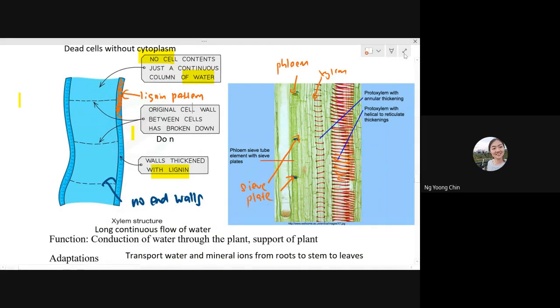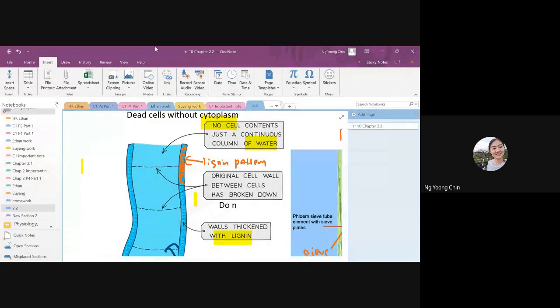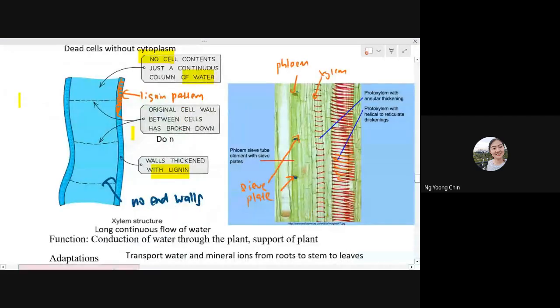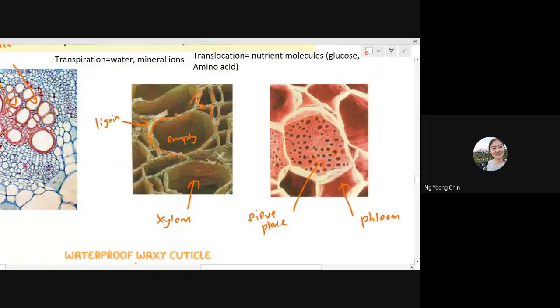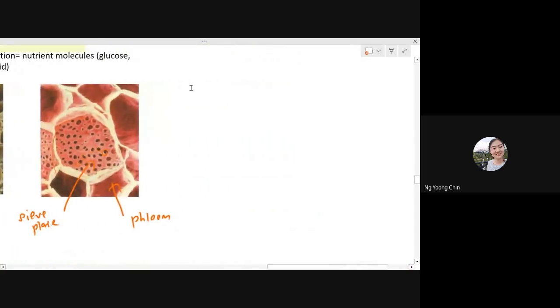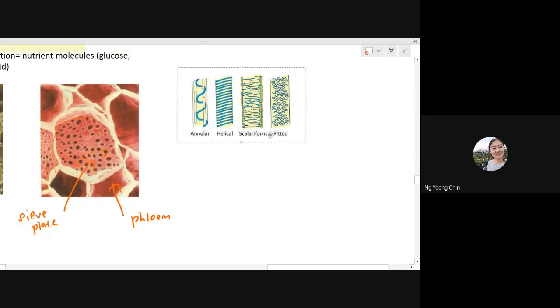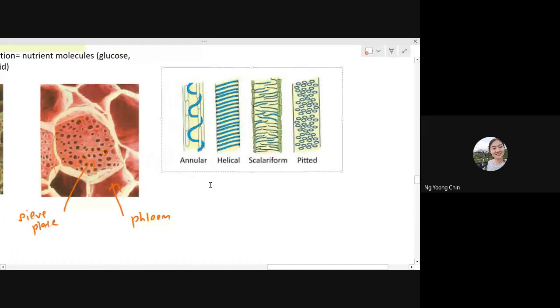Can you see? This is a lignin pattern. In actual way, they're looking like this. Lignin pattern on the xylem. This is very fun to know. Okay, because the lignin, they do have their own pattern. And also the scientists name the pattern in a very funny way. Maybe I can put here this pattern, you don't need to know. This is just for you to understand only.